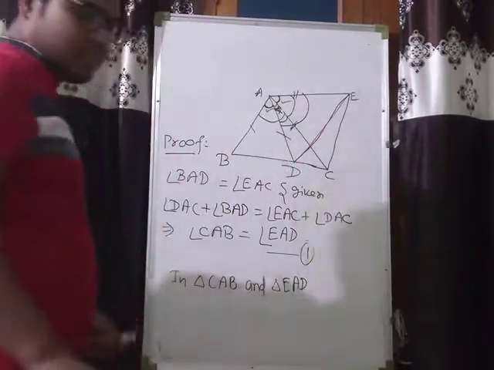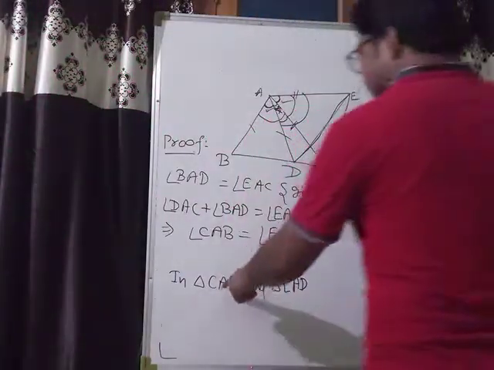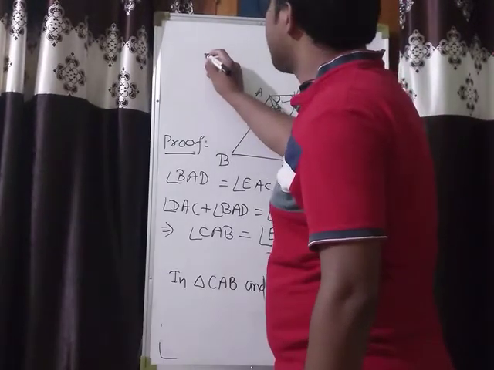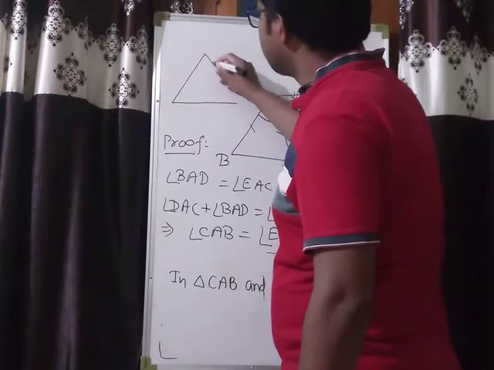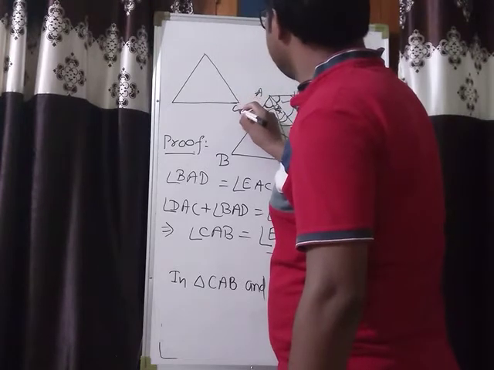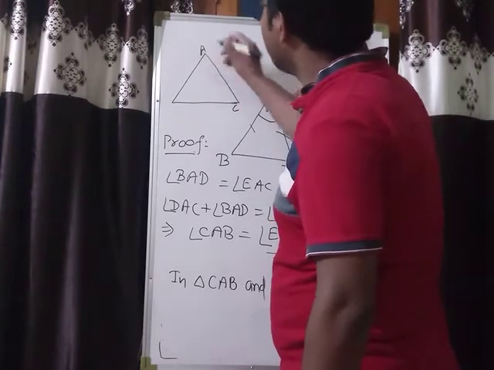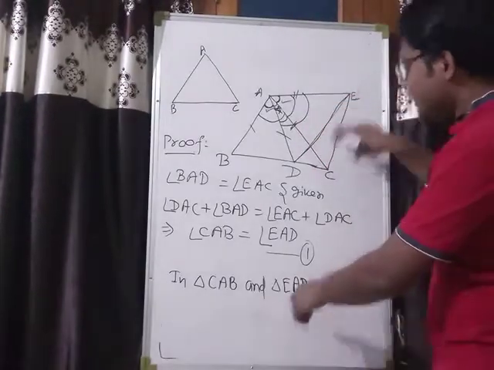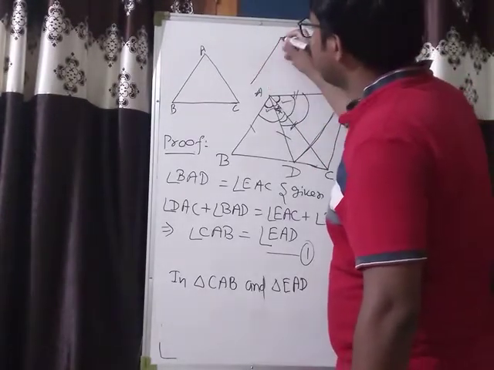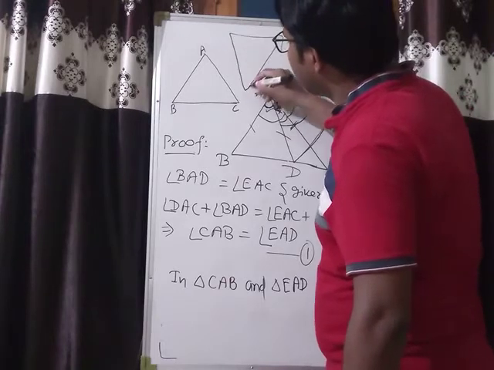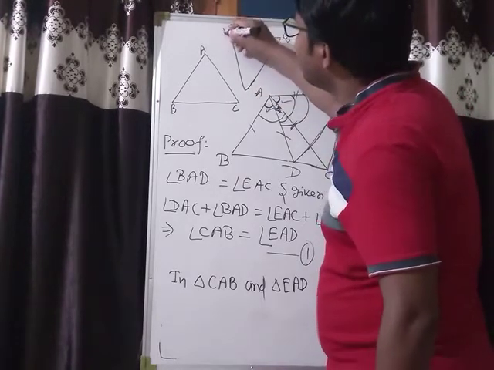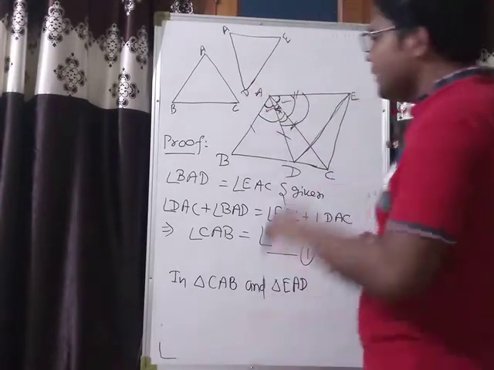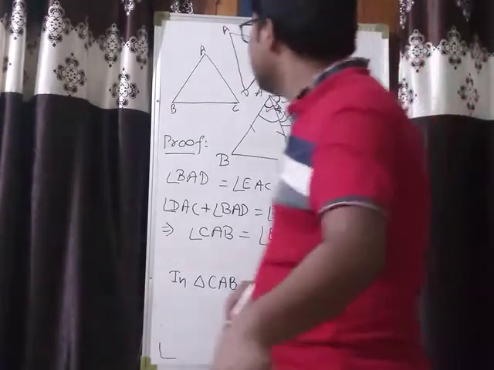I am going to make these two triangles here. CAB is like this. This is C, A, and that is B. And another is EAD, like this. That is E, A, and D. Okay. So, what is given in this question?